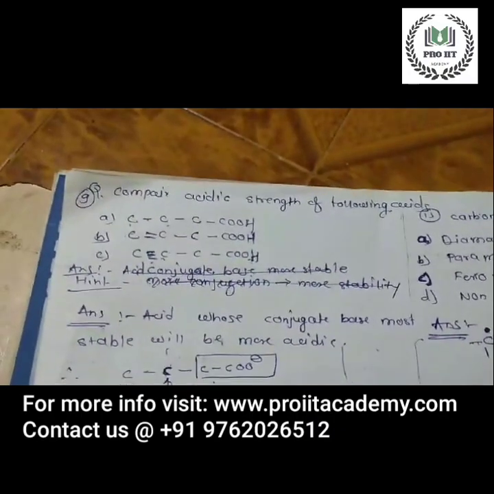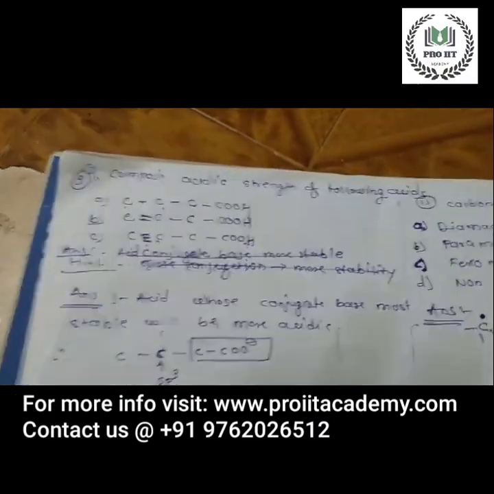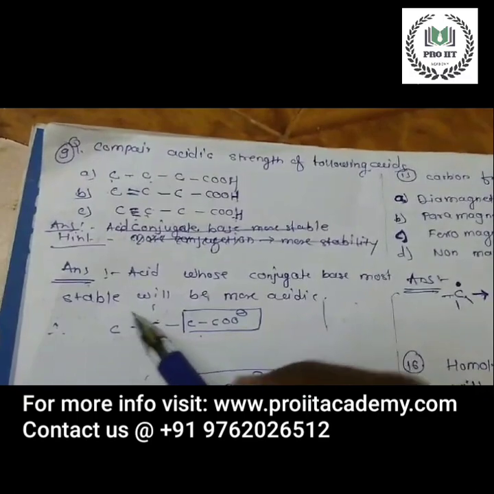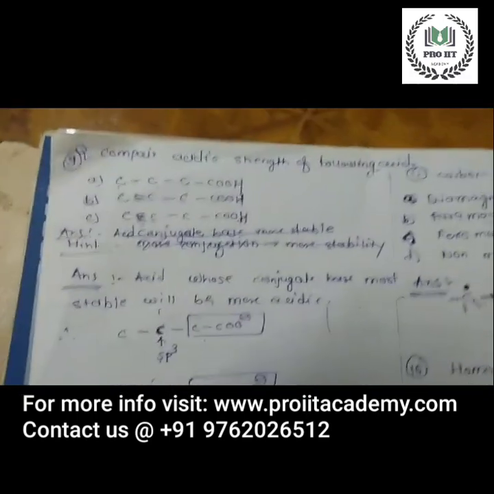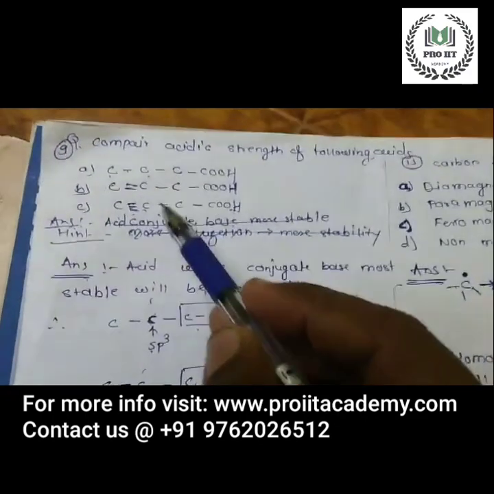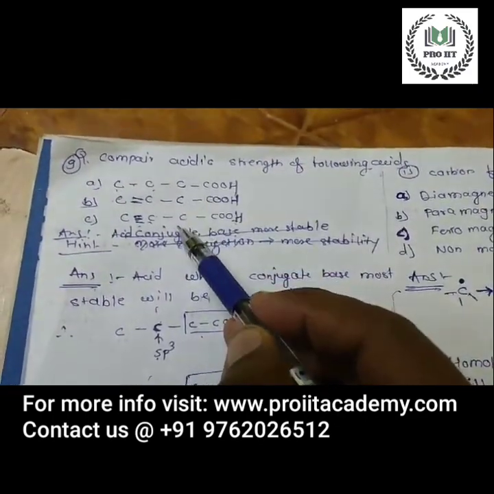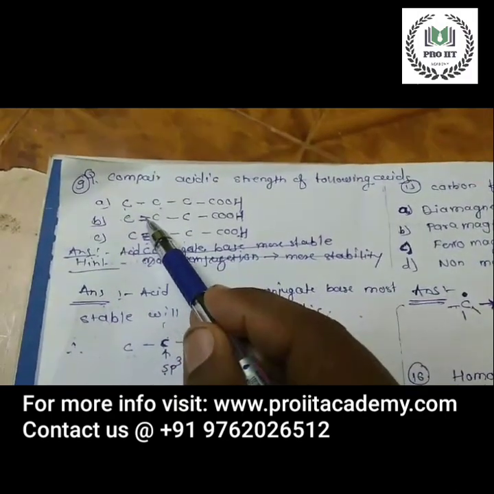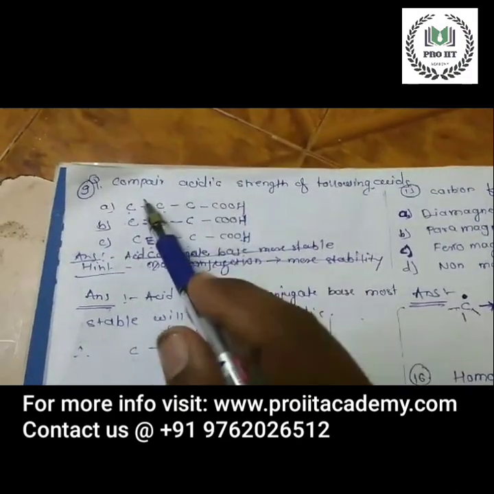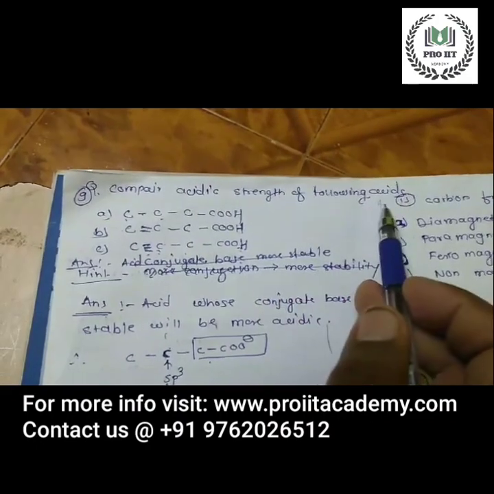Compare the acidic strength of the following acids. Look at these acids, options A, B, and C. Here there is a C single bond C, C double bond C, and C triple bond C. What have they asked? Compare the acidic strength of the following.